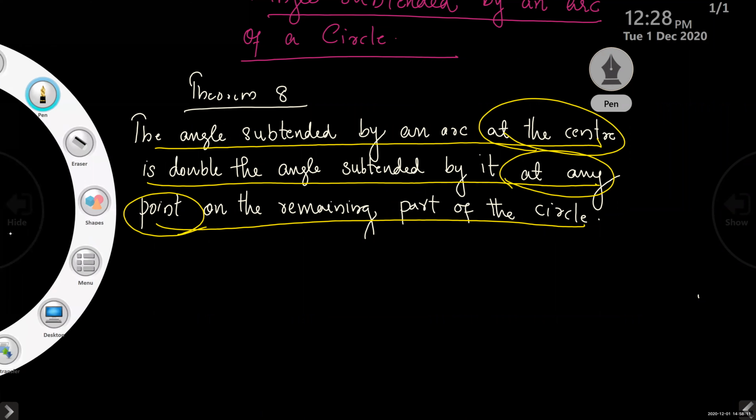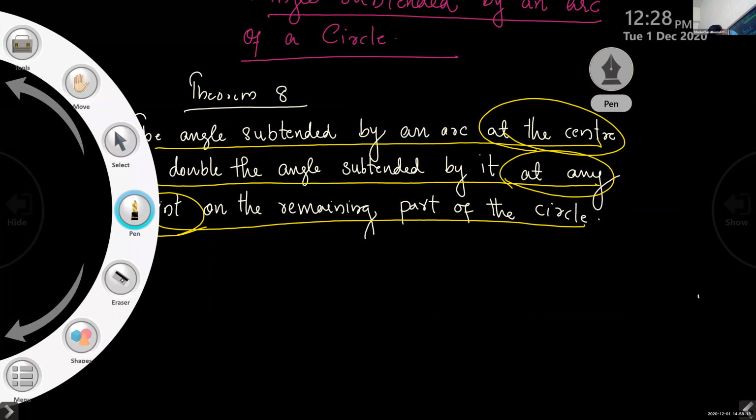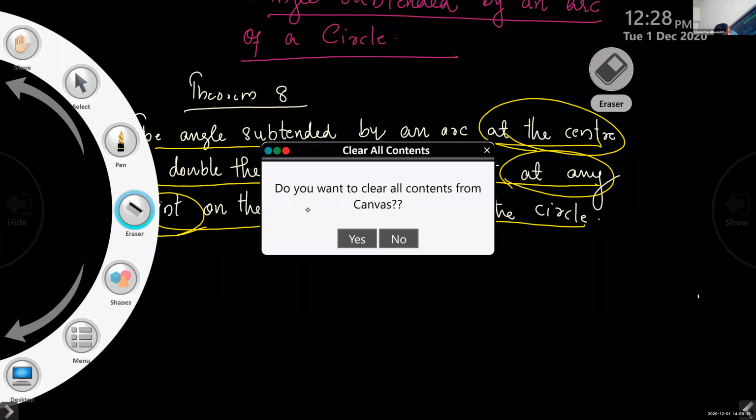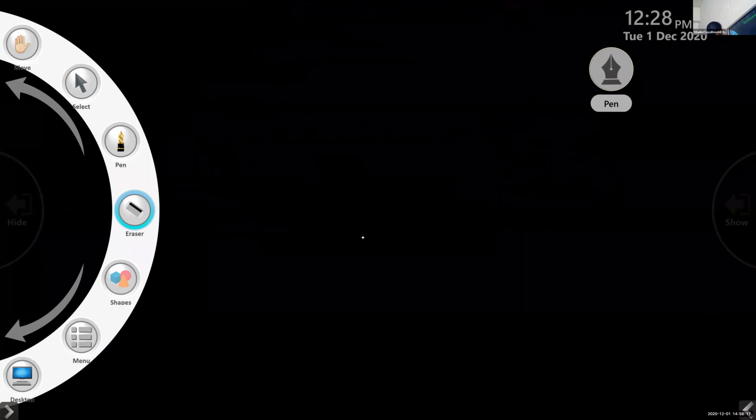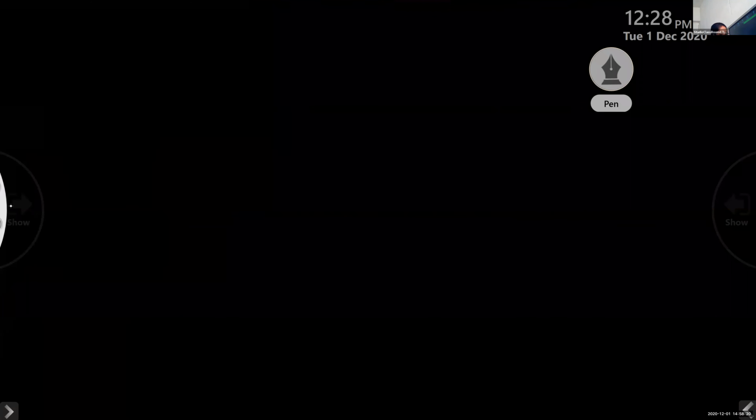Okay, children. So let me come to the proof. I'm starting the proof. There are 3 cases. When you start the proof, you have to write case 1. Only proving case 1 is enough, and we'll write similarly for case 2 and 3. So case 1, you start writing.